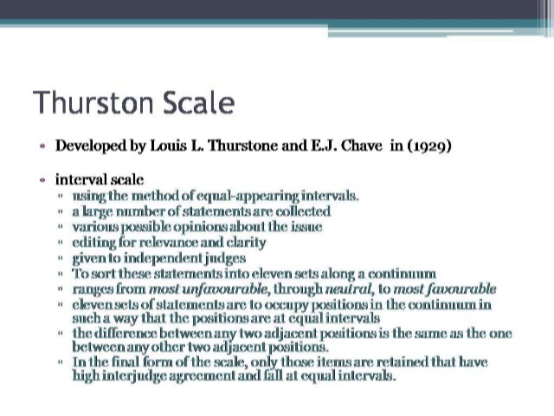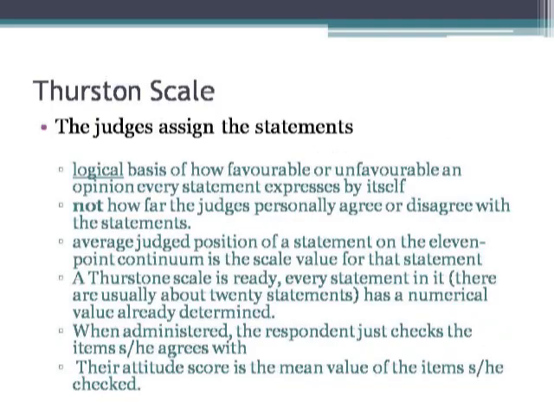So suppose there are 12 statements on 1, these 12 statements at 1 will have equal difference from the other set of statements which are placed on 2, and they will be equally different from the other set of statements which are placed at 3. So what we get after the judges' rating is a separate set of statements at different interval point levels.